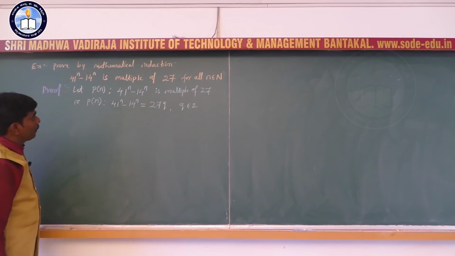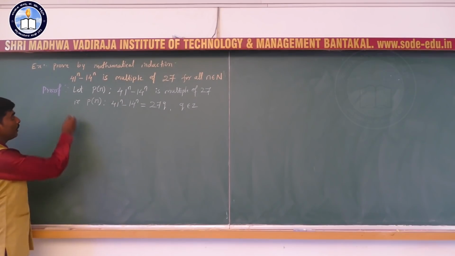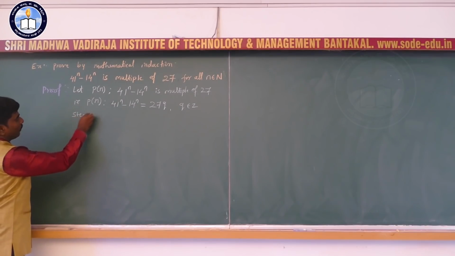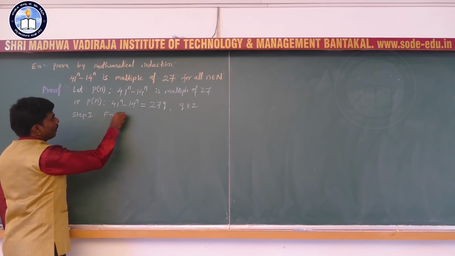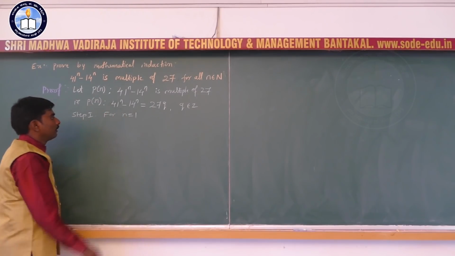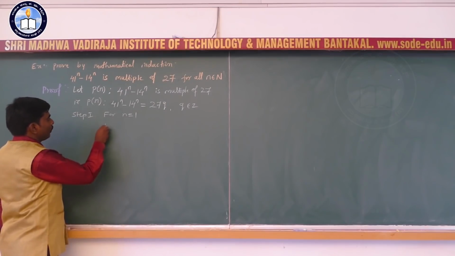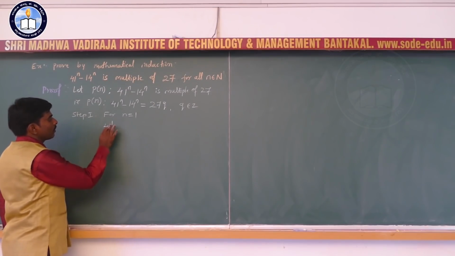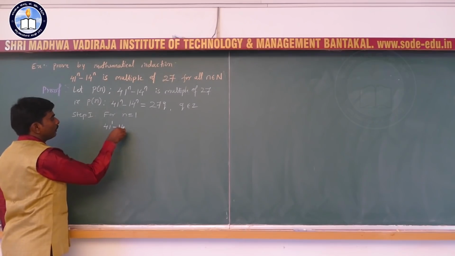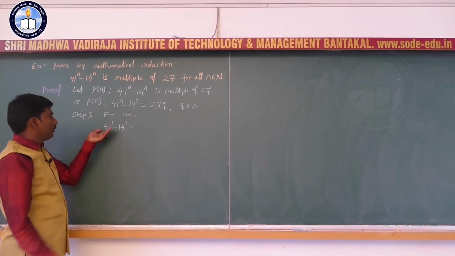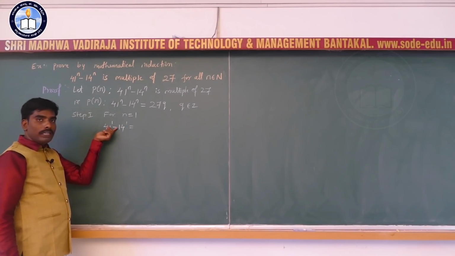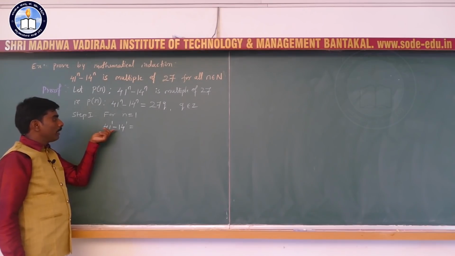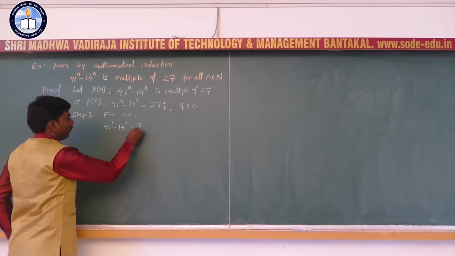Now we verify the first step, step 1, for n equal to 1. Okay. So see here, 41 raised to 1 minus 14 raised to 1: 41 raised to 1 is 41 only, and 14 raised to 1 is 14 only, and 41 minus 14 is 27.